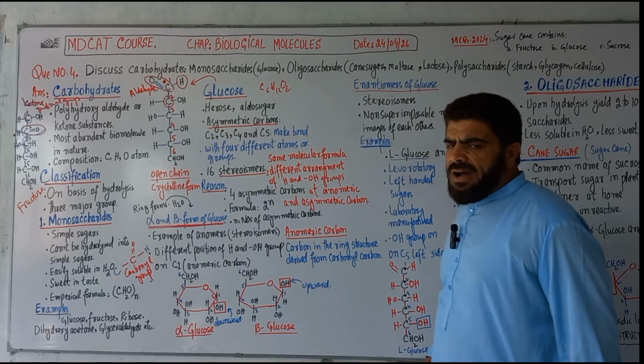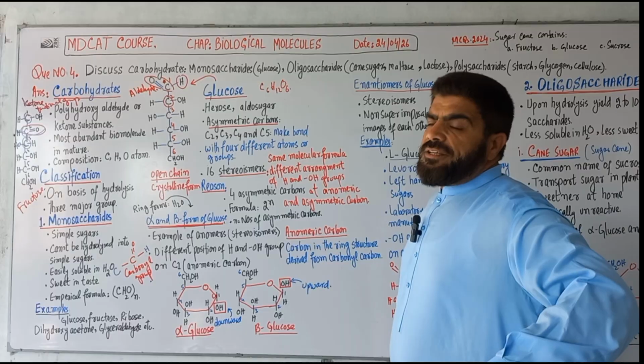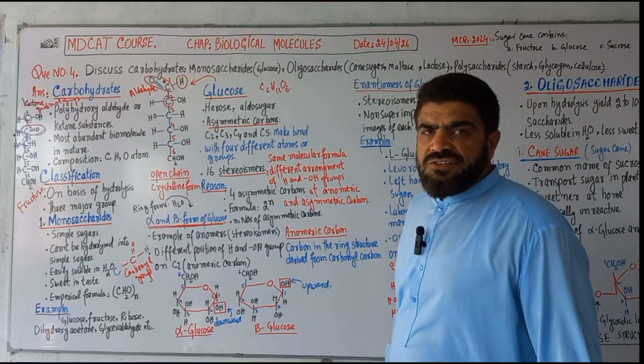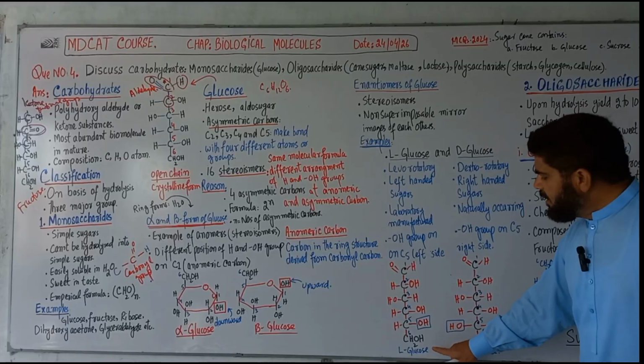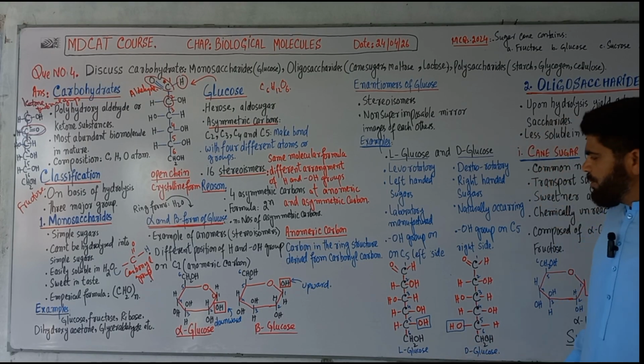Besides that, glucose stereoisomers also exist as enantiomers, for example L-glucose and D-glucose.